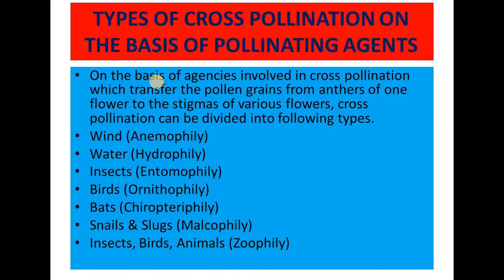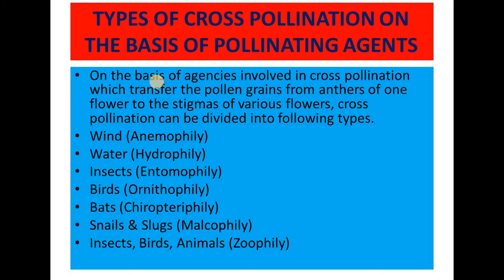Now some extra types are there, types of cross pollination on the basis of pollinating agents. Pollinating agents means the organisms or any abiotic components which are helping in the process of pollination. Whether they are abiotic or biotic, if they are helping in the process of pollination, then they are known as pollinating agents.